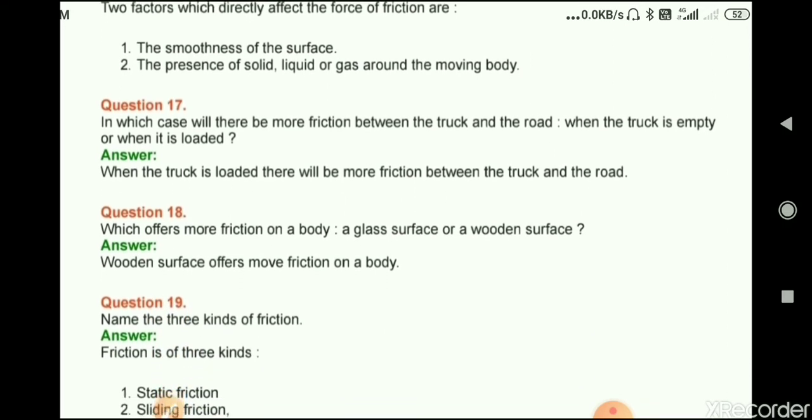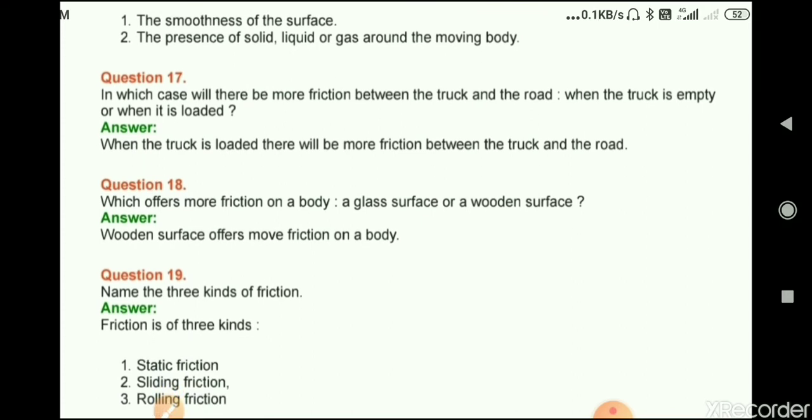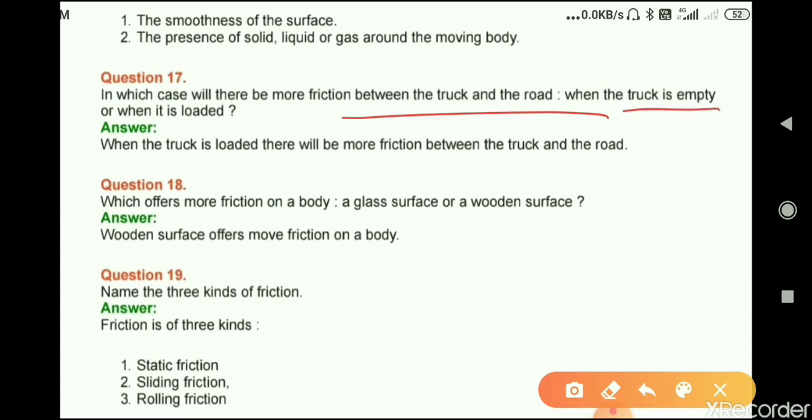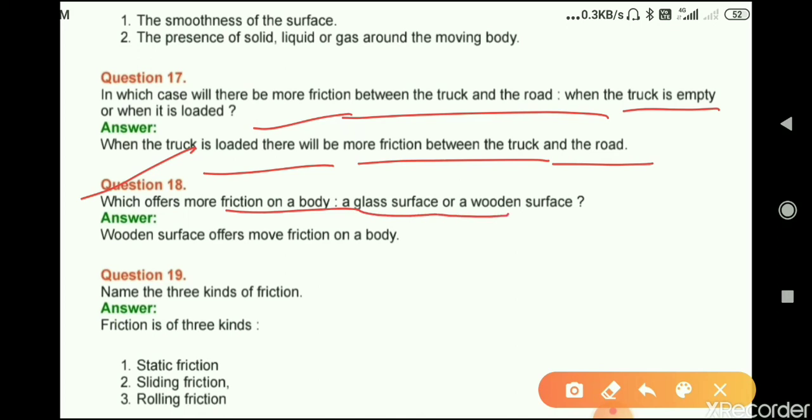Now question number 17, in which case will there be more friction between the truck and the road when the truck is empty or when it is loaded? So when the truck is loaded, there will be more friction between the truck and the road. Question number 18, which offers more friction on a body, a glass surface or a wooden surface? Answer is, a wooden surface offers more friction on a body.